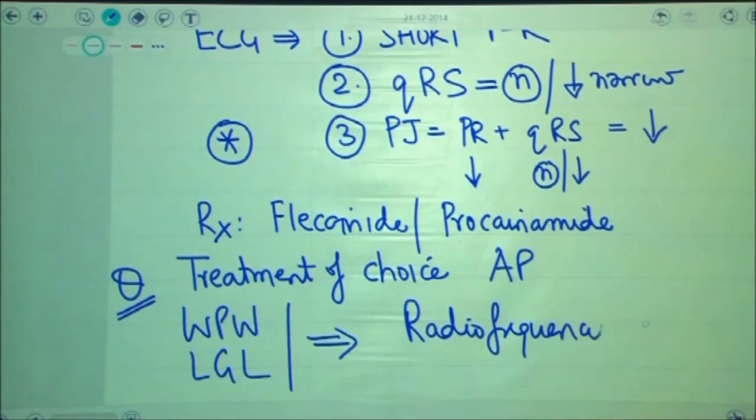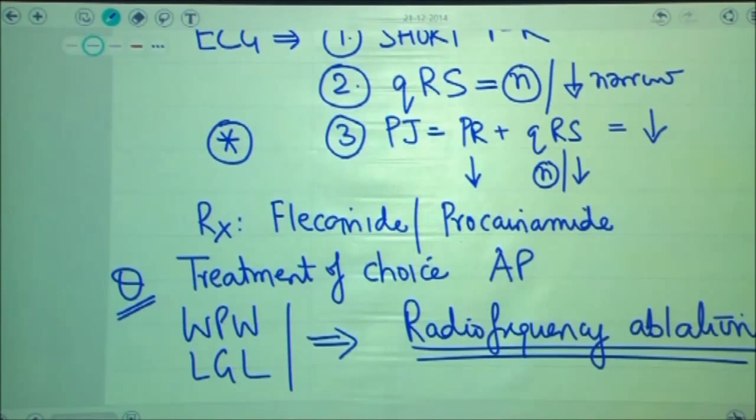This radio frequency ablation would help in termination of the arrhythmia, because you would be causing complete ablation of the accessory pathway which is present in the heart of the patient, and therefore is the treatment of choice for management of these patients.